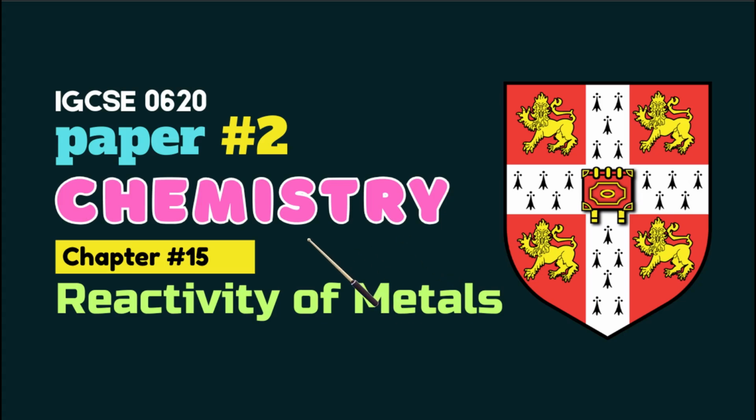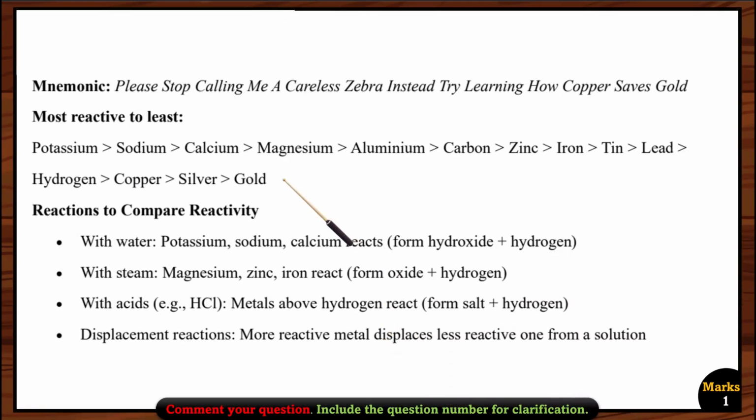Hi everyone, in today's video we will cover past paper questions related to chapter 15, Reactivity of Metals. Before starting the questions, we have to memorize some of the basic concepts related to this chapter, which are about the reactivity of the metals. We have to remember the correct order of the reactivity series of these metals.